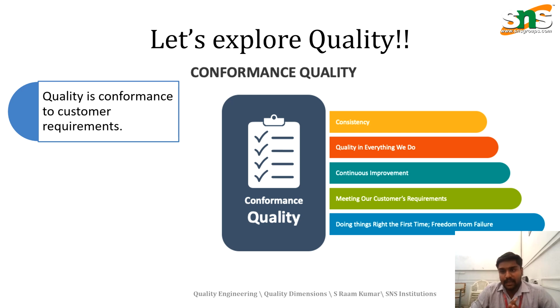The customer expects product quality based upon the dimension, the process, the performance and the requirement, and how the product satisfies it. The final one is doing the thing right the first time. We need to execute the process right for the first time. If we do the process with clarity and clear knowledge the first time, it helps develop freedom from failure, so we do not have to think about failure.